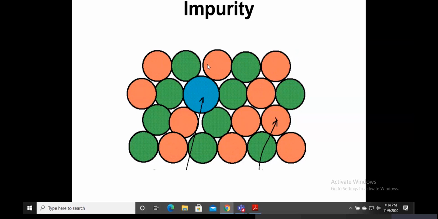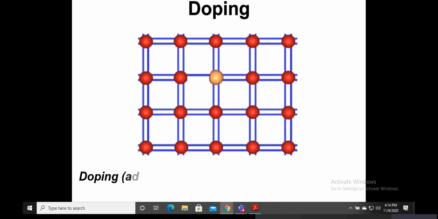I use the analogy of athletes being tested for doping. They try to find out whether they used any chemicals or any medicine to perform better. Similarly, we are consciously and explicitly adding some impurities to the silicon crystals so that they behave differently. That process is called doping.